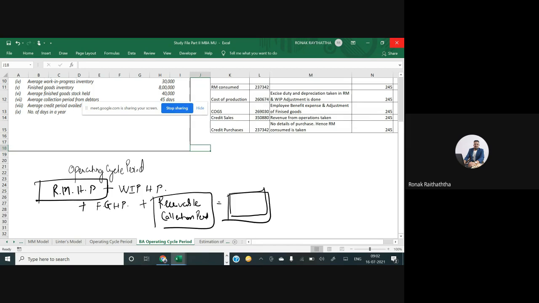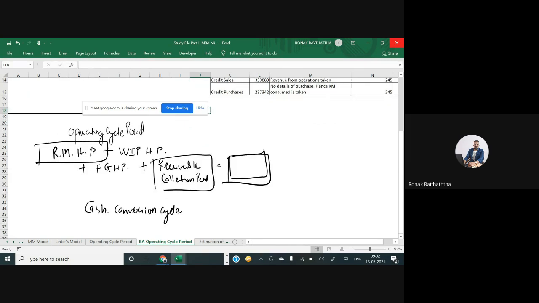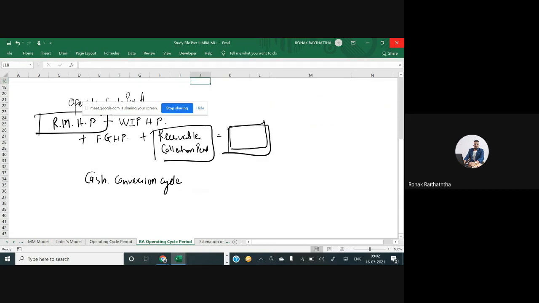The moment you receive the inventory in your godown in the form of raw material, to the moment you collect the cash from customers, that period is called the operating cycle period. In a layman's understanding, it's the period in which your inventory will get realized in cash. Now there is one more cycle, which is the cash conversion cycle, which is a slight modification of the operating cycle period.